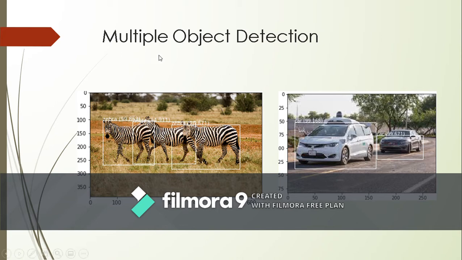As you can see, we've achieved multiple object detection. I'll go module-wise through what we've achieved, and in the end we're supposed to integrate these modules. Now this is multiple object detection. You can see there are three zebras and three boxes. It says zebra, an object has been detected, and there's a probability value of 99.863, which is a high probability that it is a zebra. Similarly, there are multiple cars and they have been detected accurately too.